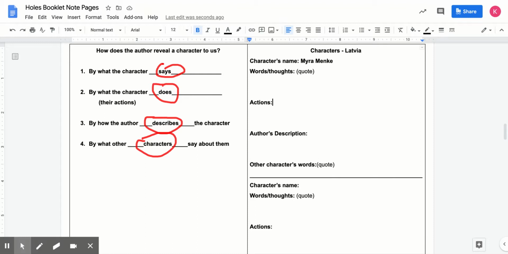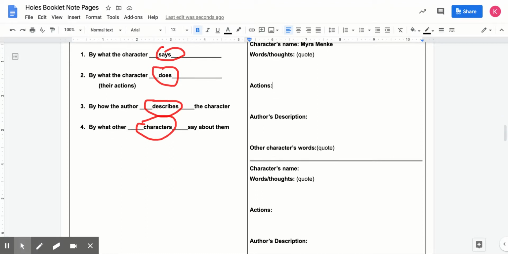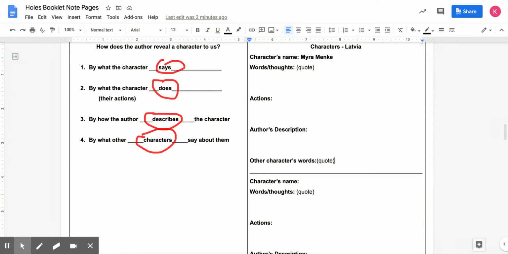The author describes her as owning the shade, which shows us that she has a lot of power and control over Camp Green Lake. And then other characters' words about her is that she watches us all the time, said Zigzag. She's got hidden microphones and cameras all over the place, in the tents, the rec room, the shower. So you can see that she's made the kids paranoid. So again, that power and control, like she's watching them all the time. So that's an example of what I would put in if I were analyzing the characters for Camp Green Lake.